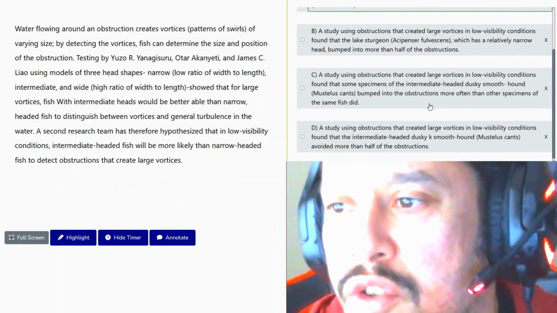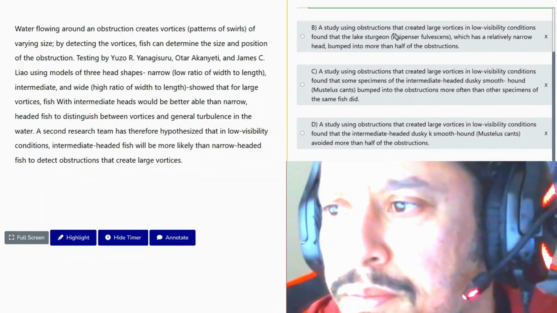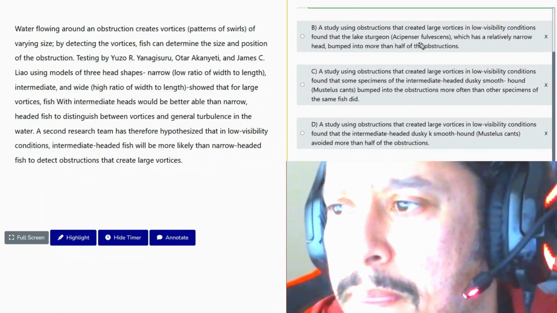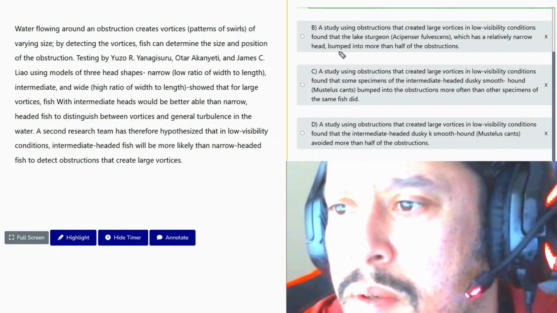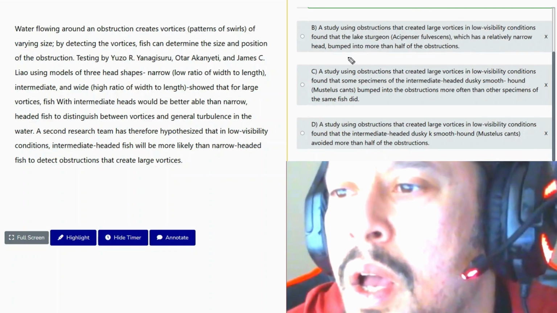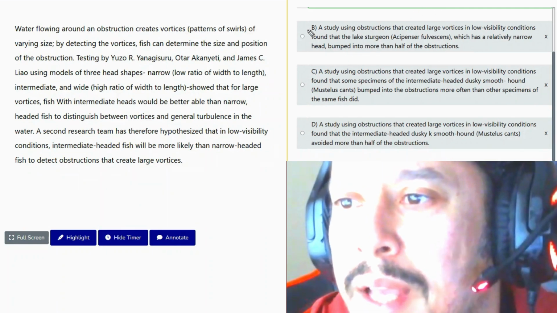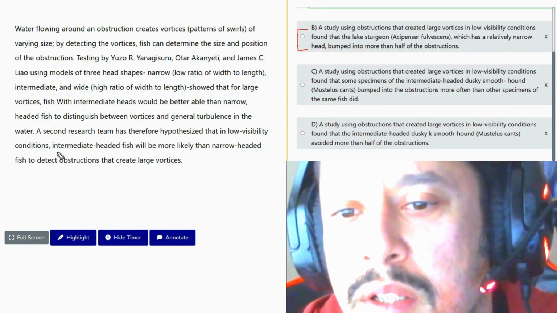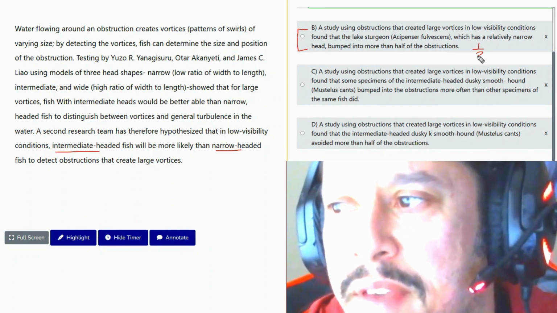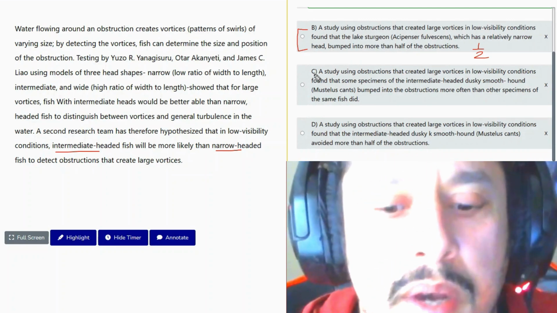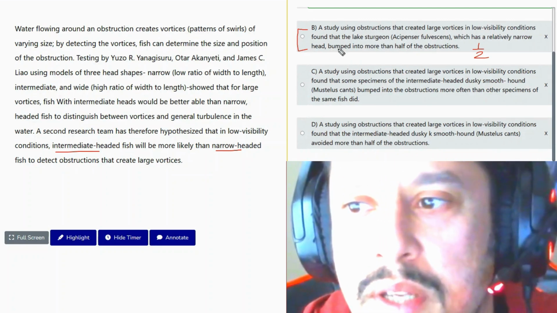Let's check the other answers too. Always check your answers. So answer B, it doesn't compare, and we're trying to compare the intermediate to the narrow. So although it's a half answer, it supports it to a degree, but it is not a complete answer. So B is a no good answer.